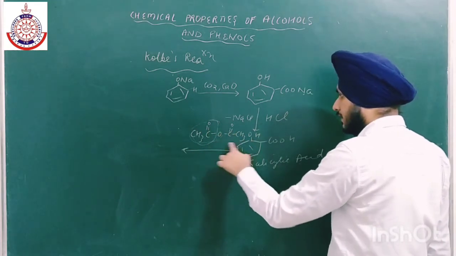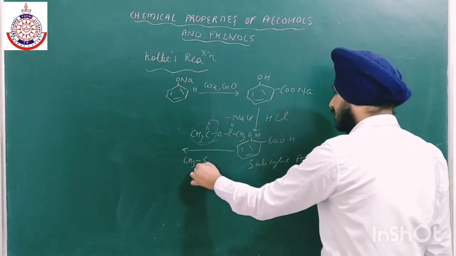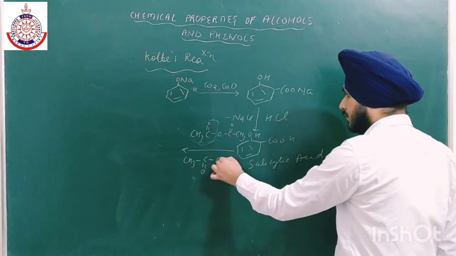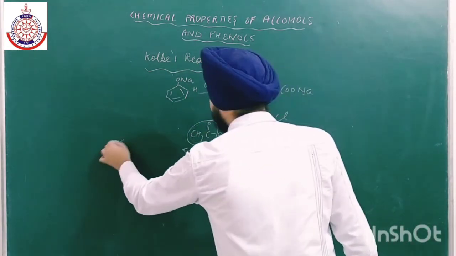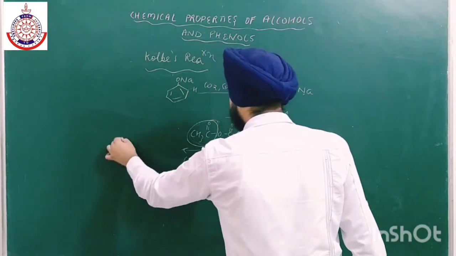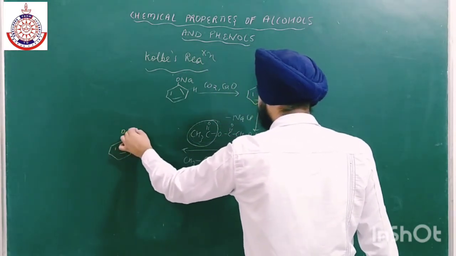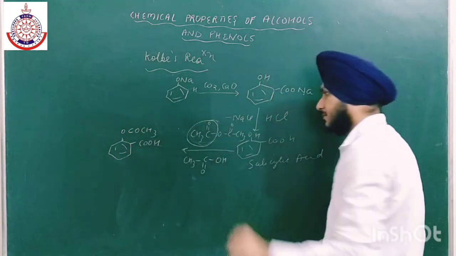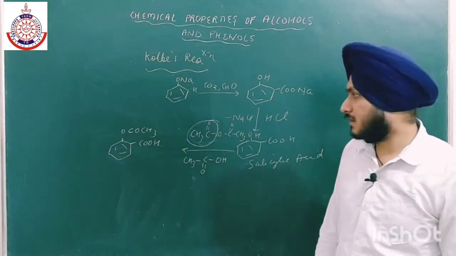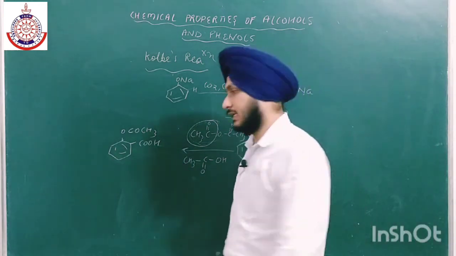This hydrogen will attach to the rest of the remaining compound. तो ये ग्रुप जो है, अटैच हो जाता है यहाँ पे, and we will get this product. Now this is known as aspirin.